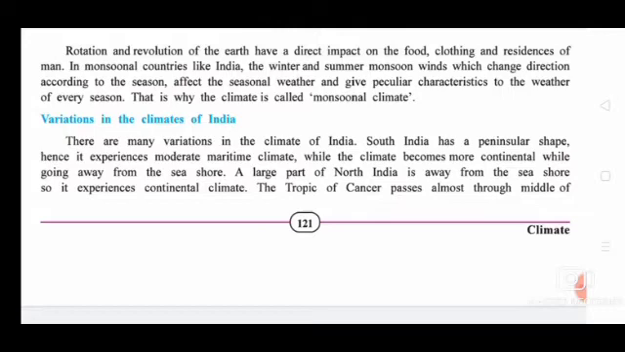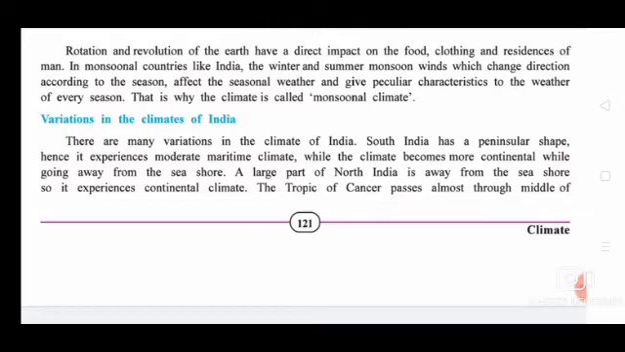So South India, having a peninsular shape, experiences a moderate maritime climate, while the climate becomes more continental going away from the seashore. A large part of North India is away from the seashore, so it experiences the continental climate.